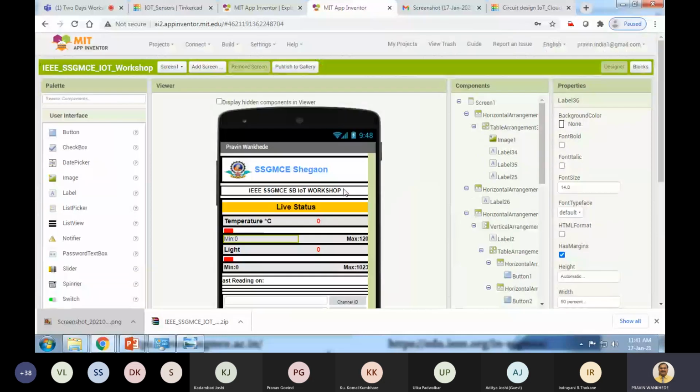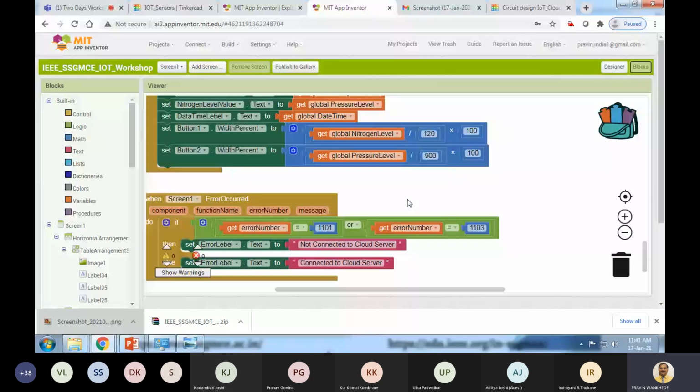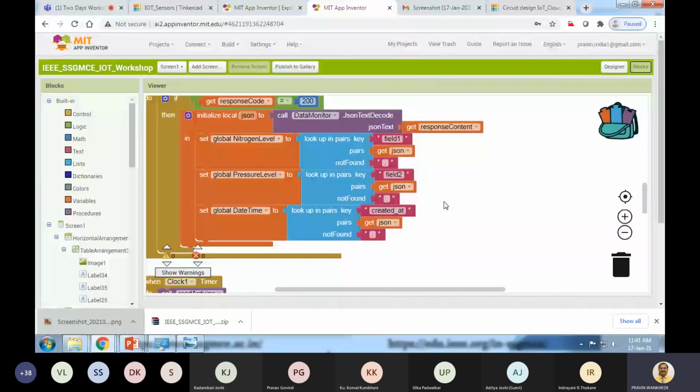At the background of MIT App Inventor, there is what is called block level programming, and this block level programming we have to do. Just like here, you can create some block level programming, and once you are done with this, you can go to the build.